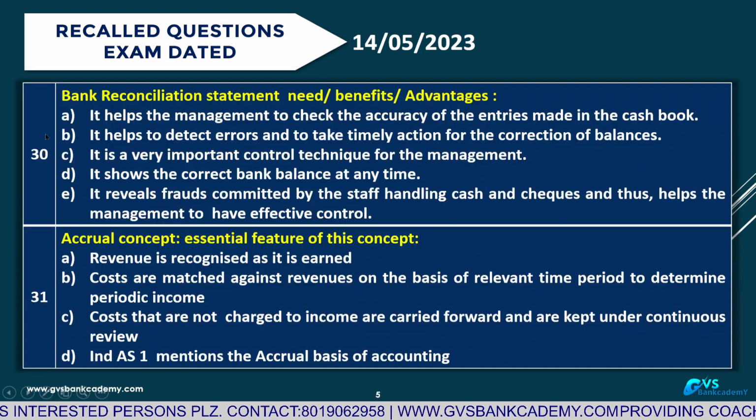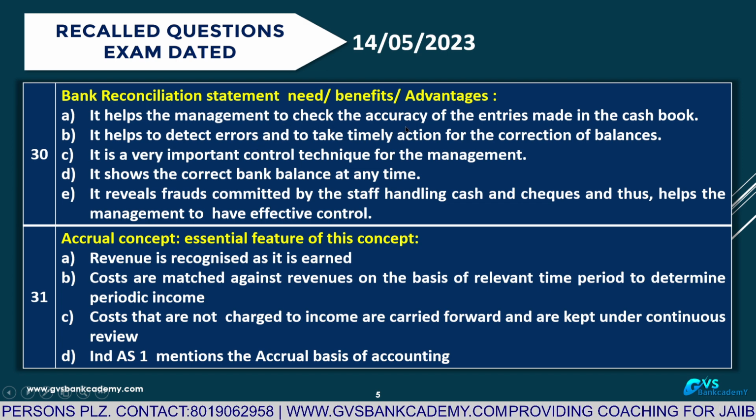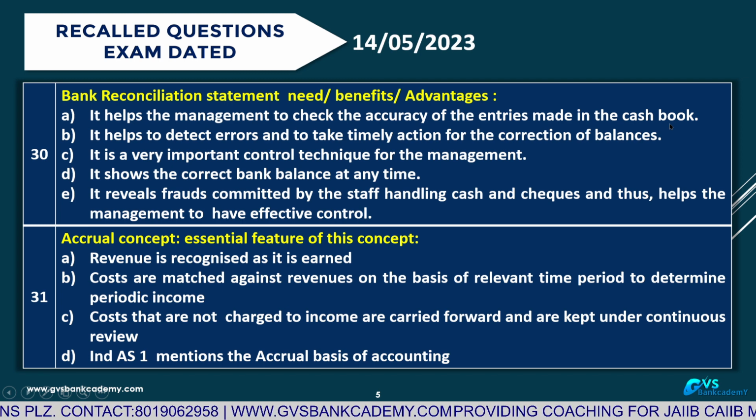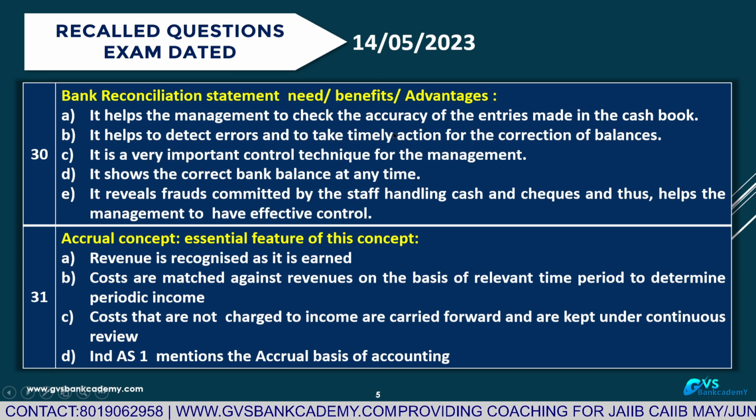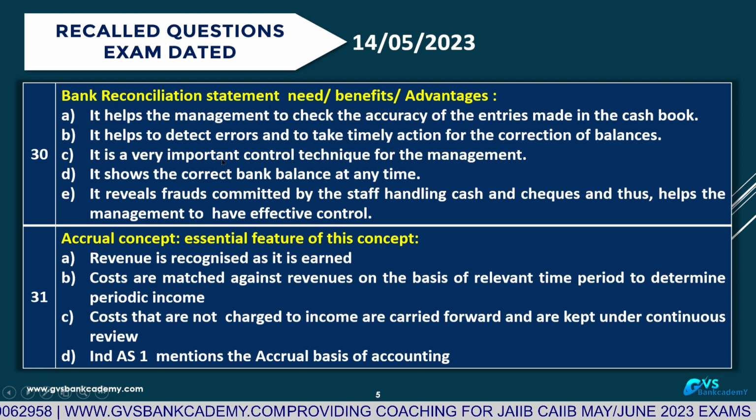Question number 30. Advantages, benefits of bank reconciliation. It helps the management to check the accuracy of entries made in the cash book, whether the cash book entries are correct or not. It helps to detect the errors and take timely action by the management. It is a very important control technique.